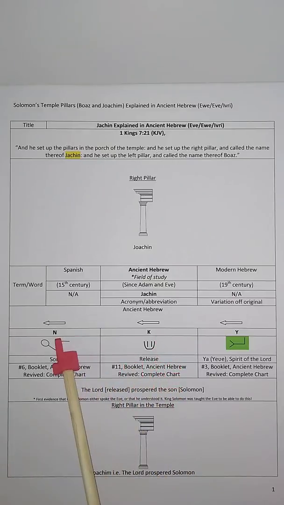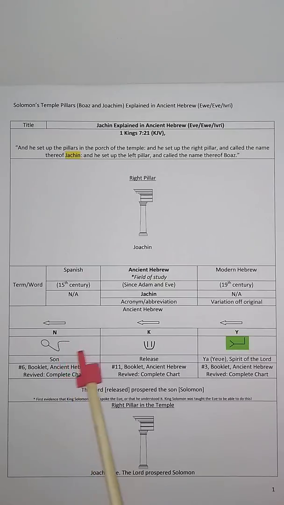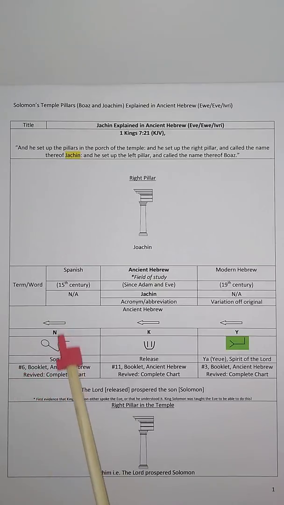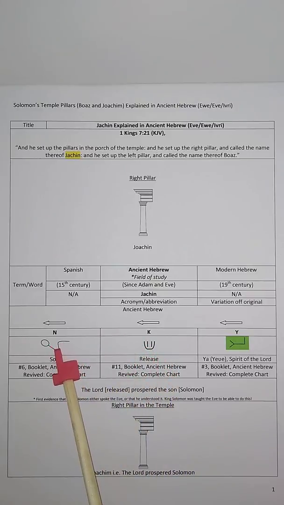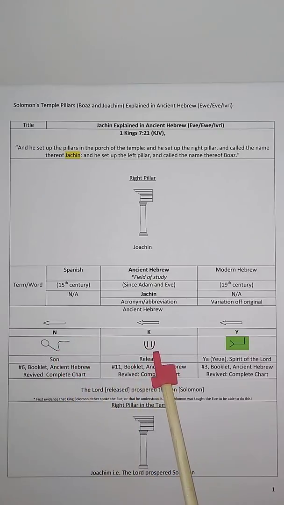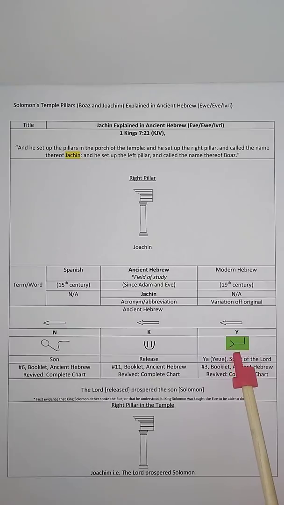And then the N, which is the seed, and you have details of that in number 6 of the same booklet. This is where letter N came from. This is where letter K came from, and this is where letter Y came from.